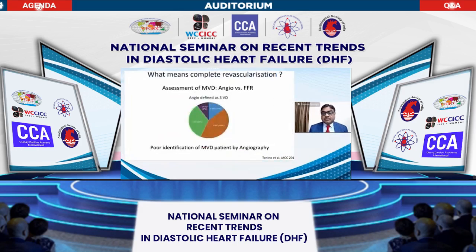There is a very interesting article by Tonino in JACC 2010. Patients considered to have triple vessel disease, multivessel disease, to be subjected to CABG were analyzed by FFR. Different studies showed 20 to 30% crossover after FFR, but this study showed that only 14% of patients remained triple vessel, 47% remained two vessel, 34% one vessel, and there was zero vessel disease. Zero vessel showed FFR less than 0.8 in 9%.